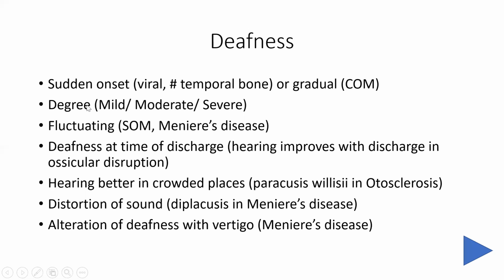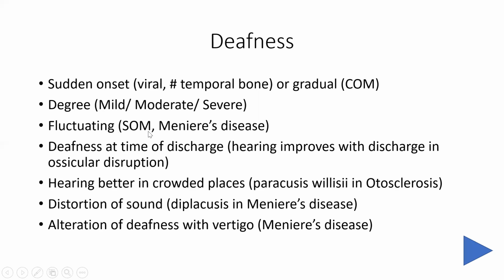Then the degree of the deafness should be ascertained: mild, moderate, severe. Again, we can do it by doing a series of tuning fork tests, that is clinical examination, where we can know what the degree of the deafness is. Then whether the deafness is fluctuating or not. Now, fluctuating deafness is commonly seen in two conditions, that is secretory otitis media, because here there is a fluid level in the middle ear.